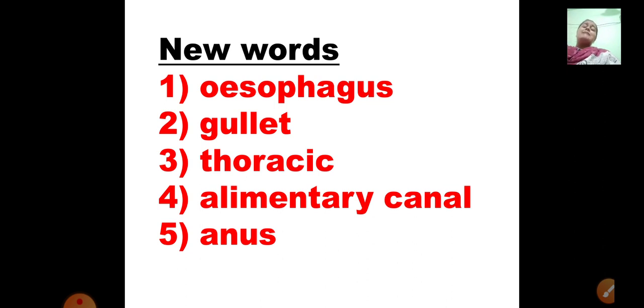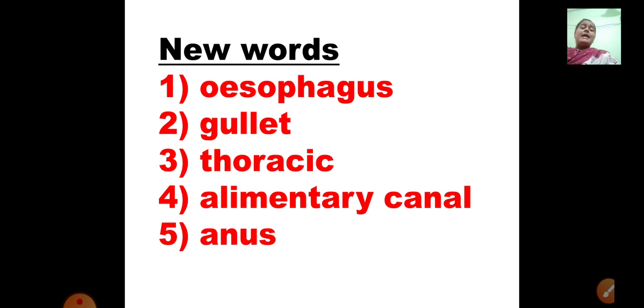Second one is GULLET, gullet. Gullet is the other name for esophagus. So esophagus is also known as gullet. Third one, THORACIC, thoracic. Thoracic cavity is situated inside your chest. So that is known as thoracic cavity.